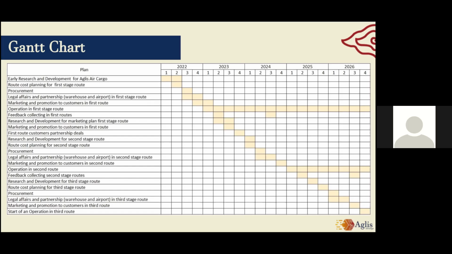So we're going to do this iterative process of collecting feedback, so we will serve our customers better and better. Also, this stage is used for doing the operation.